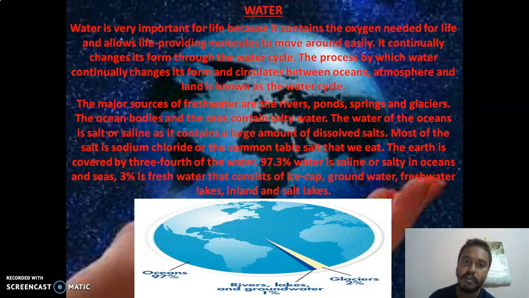The ocean bodies and the seas contain salty water. The water in the ocean is salty or saline as it contains a large amount of dissolved salts. Most of the salt is sodium chloride, the common table salt that we eat. The Earth is covered by three-quarters water. 97.3% of water is saline or salty, in oceans and seas. 3% is fresh water that consists of ice caps, groundwater, freshwater lakes, inland and salt lakes. So you can understand that 3% is drinkable and the rest, 97%, is saline water. But that 3% is enough if we preserve it, take care of it, look after it, instead of wasting the water.